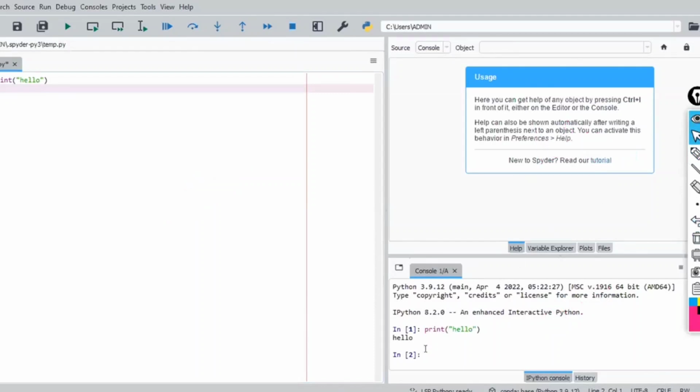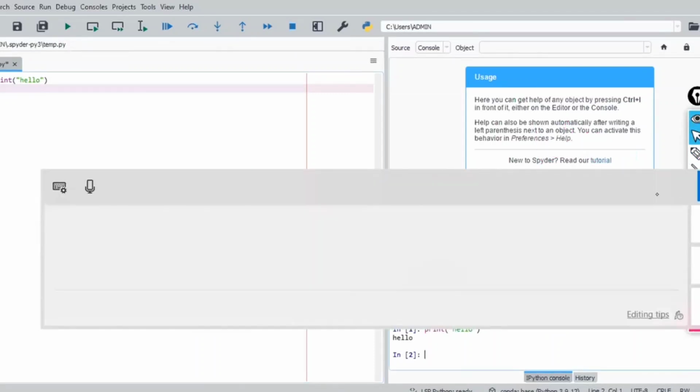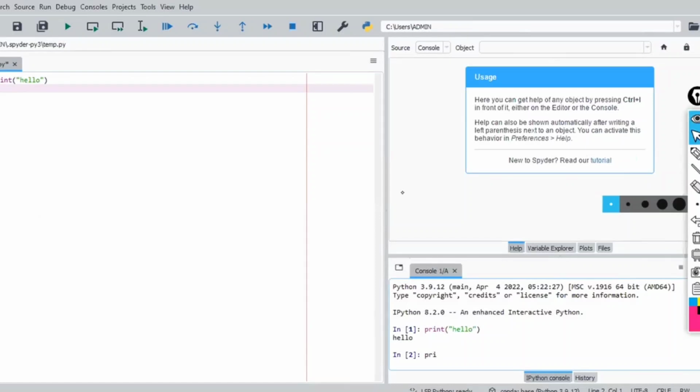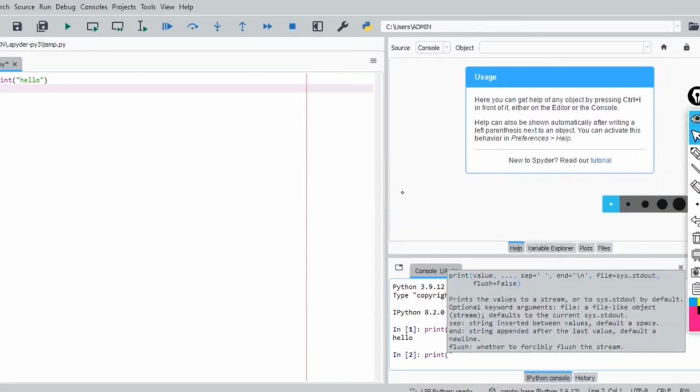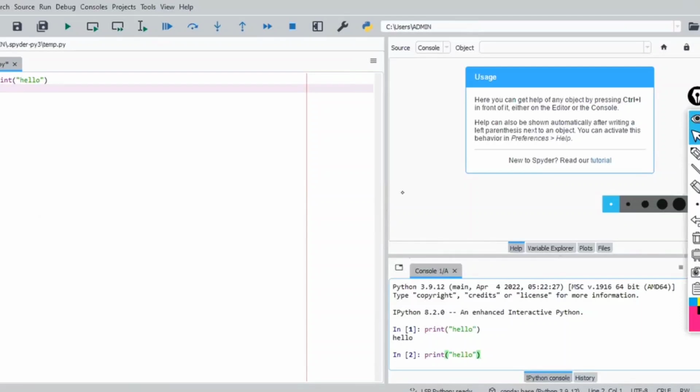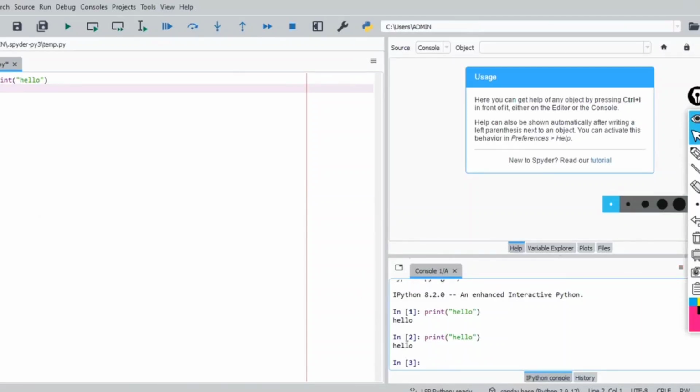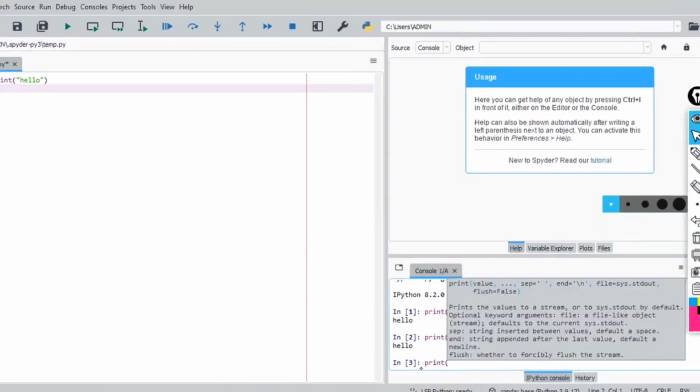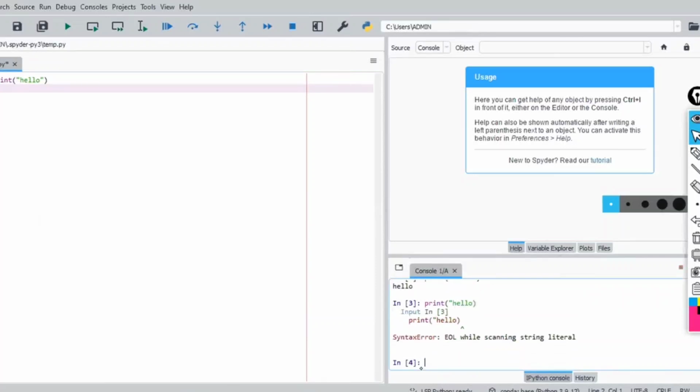Sir, can we type the code directly here itself? For example, if I'm writing print hello, I write it here itself and directly execute, and you get the output here. So you can directly write the code and get the result here. But the problem is, if you write print HELLO without the inverted commas, I'm going to get an error. This error is because I have not used the inverted commas, so they are missing.